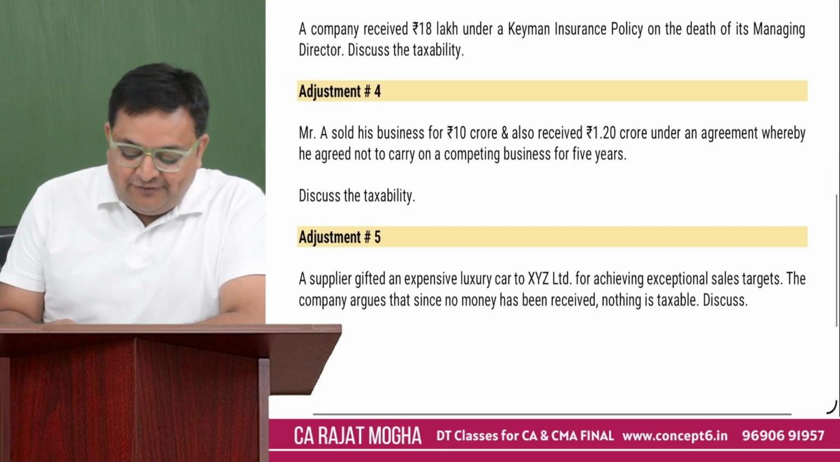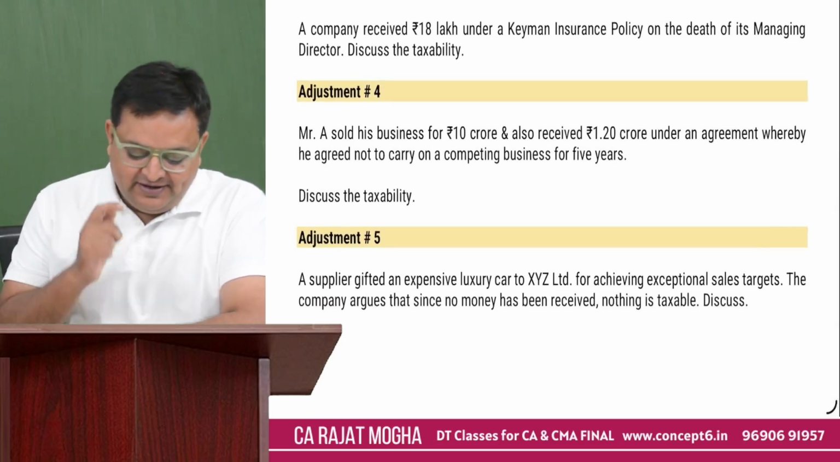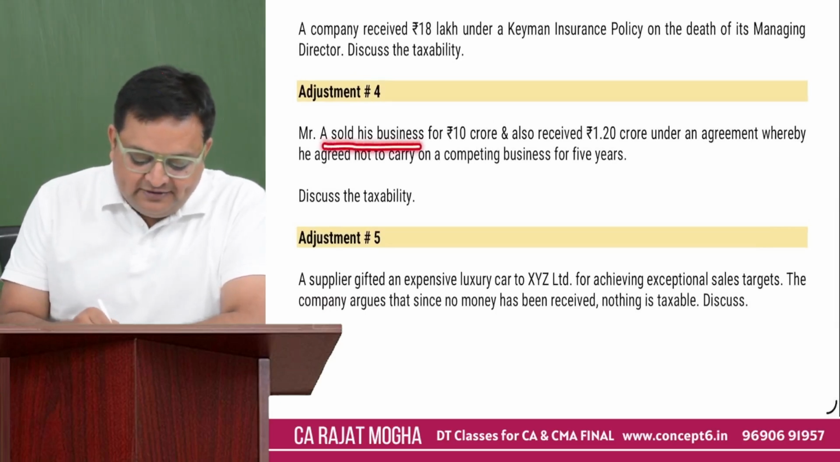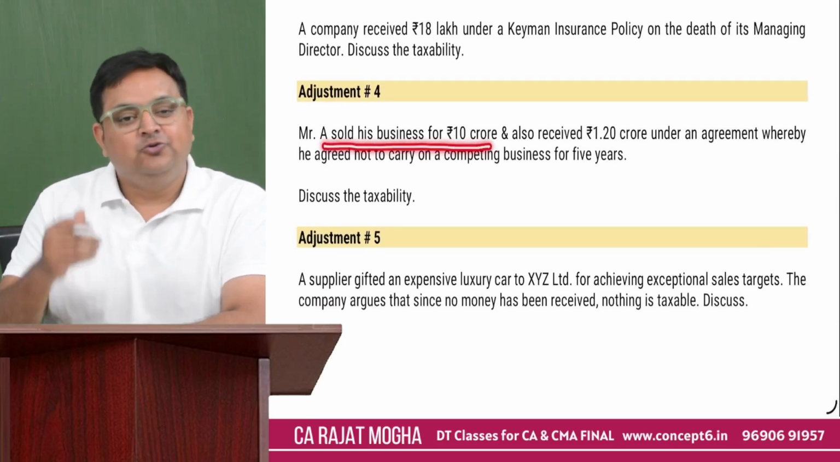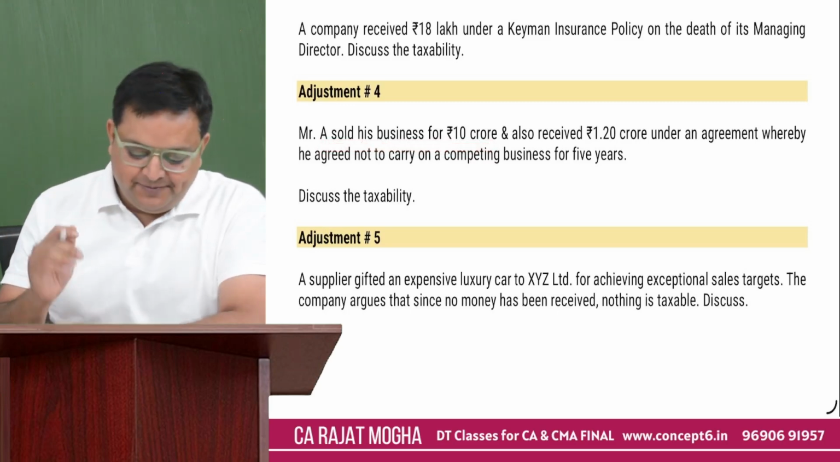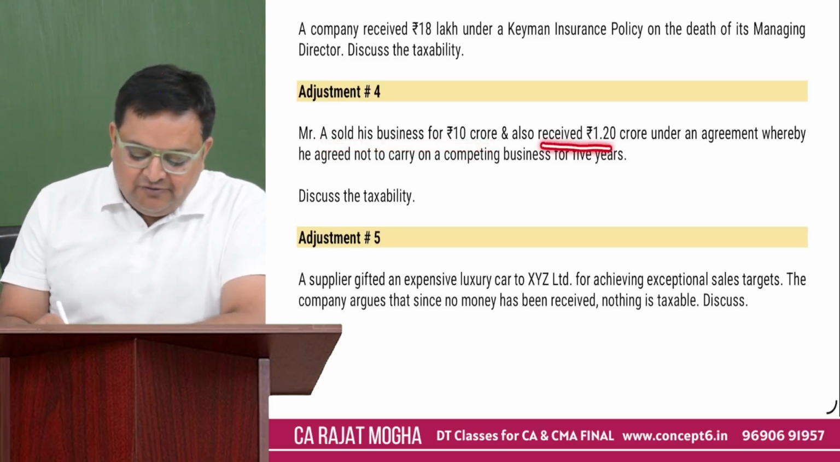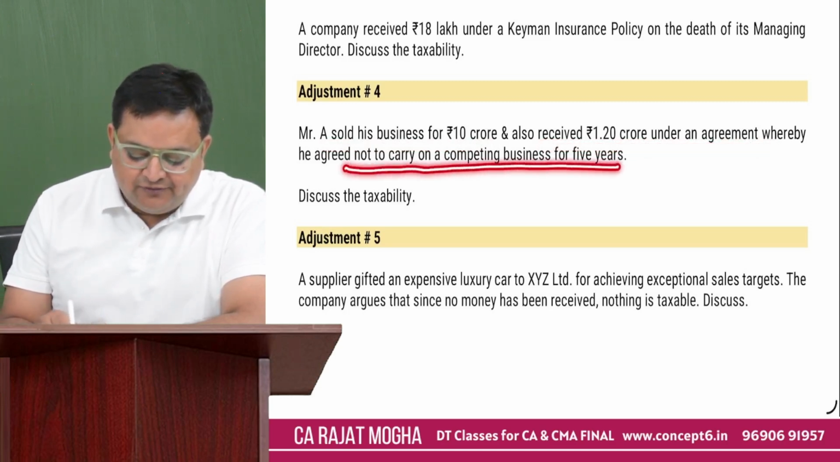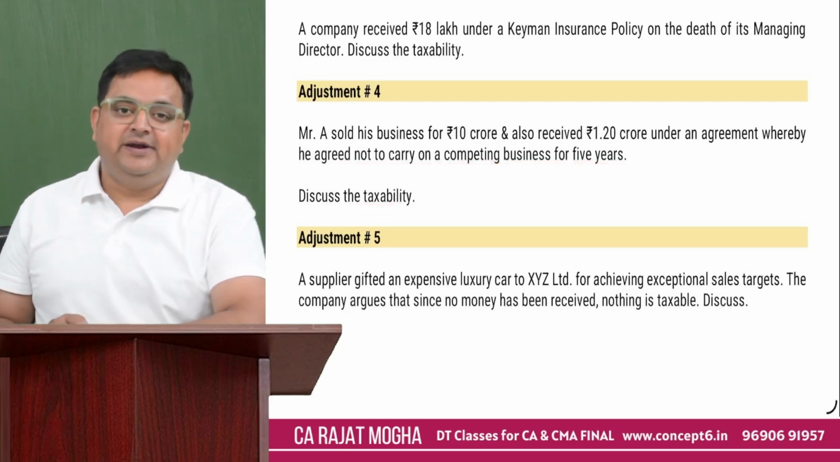Fourth, again, one of the favorites of the examiner. What they will tell you: Mr. A sold his business for 10 crores, and also received 1.2 crores under an agreement whereby he agreed not to carry on a competing business for 5 years. Discuss the taxability.